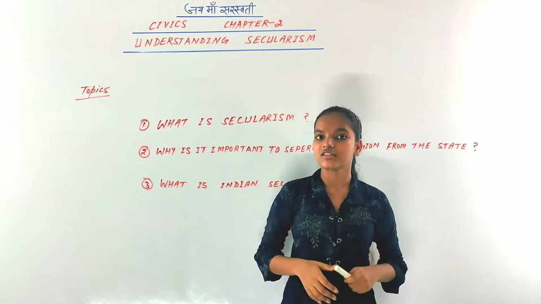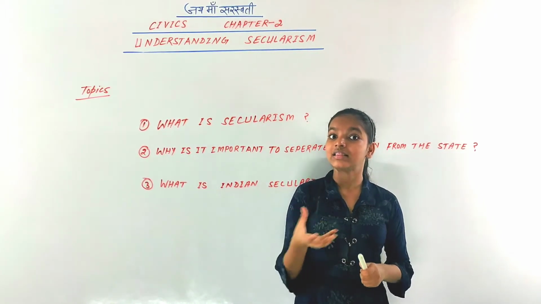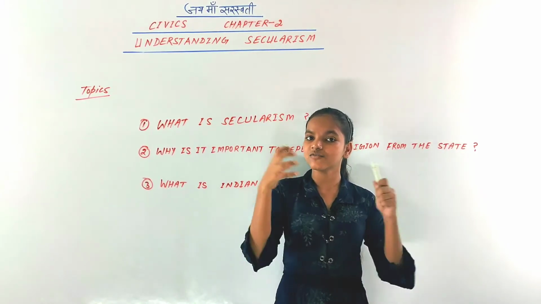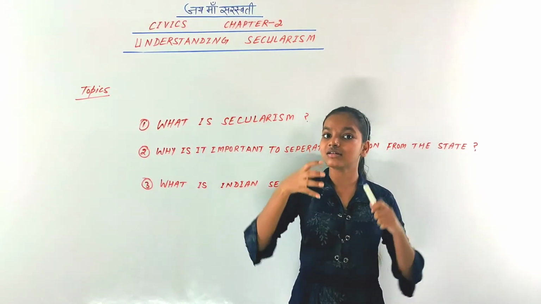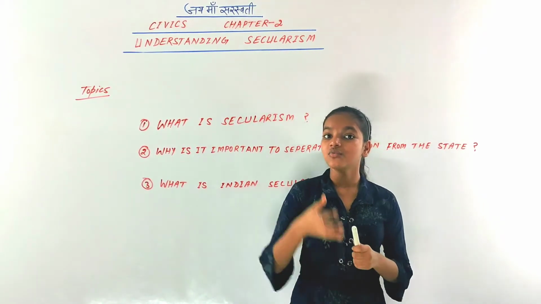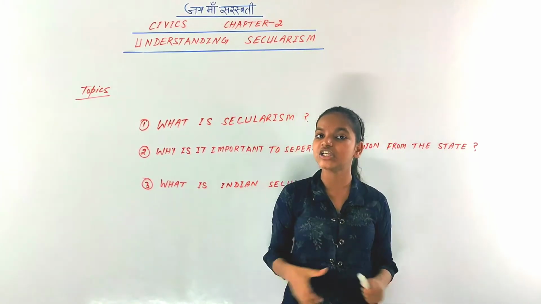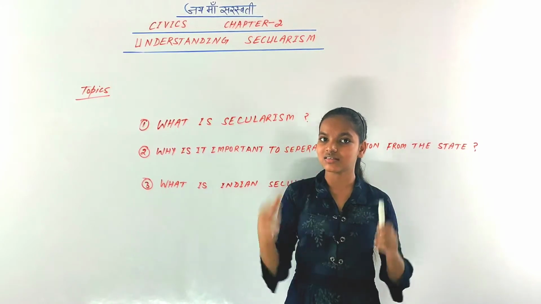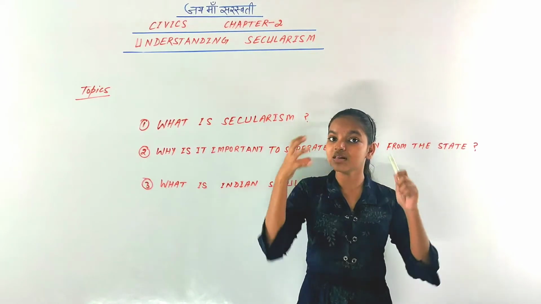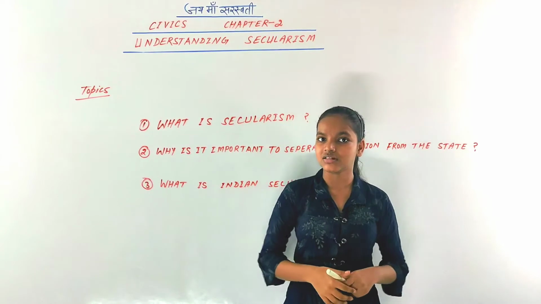And there can be two expressions. First is retaliation. That is, you would think that when they come to your country, you would also discriminate against them. That is tit for tat behavior. You would discriminate against them where you would be in the majority. And second is, you would raise your voice for justice, so that there would not be any discrimination among religions. There would be justice, there would be equality, and that refers to secularism. Secularism means that there is no discrimination among religions.